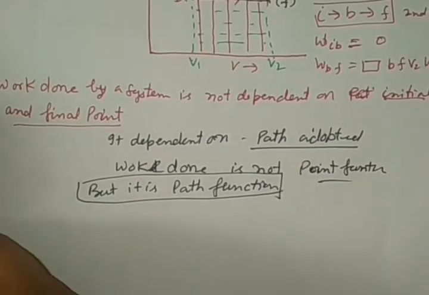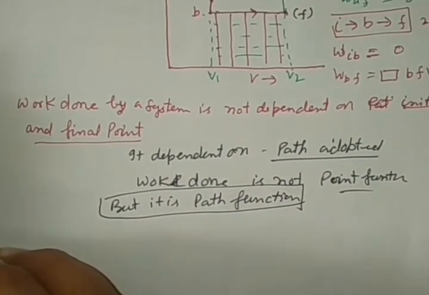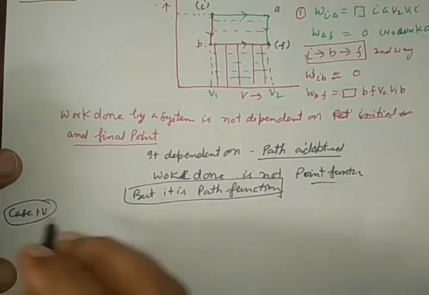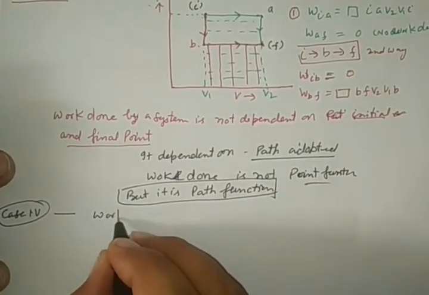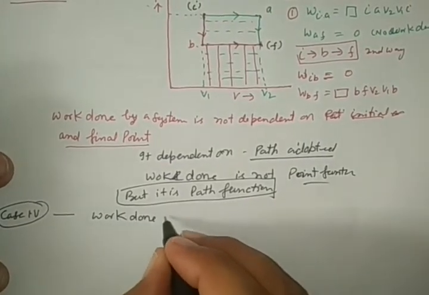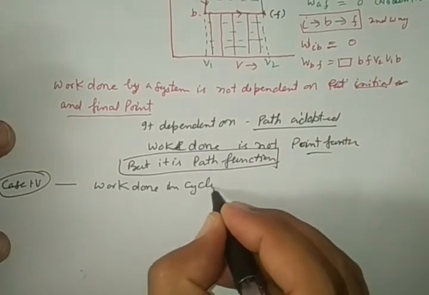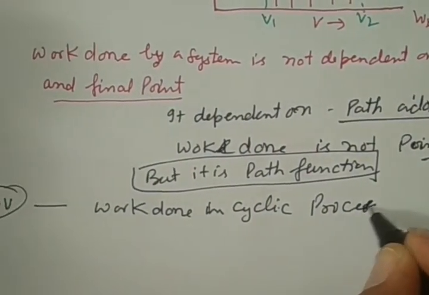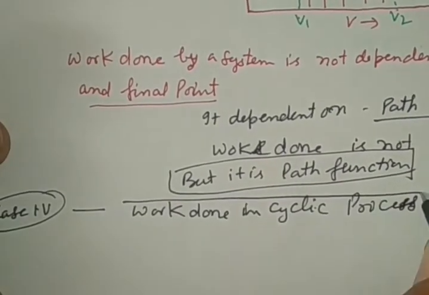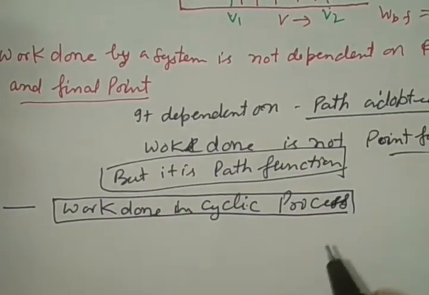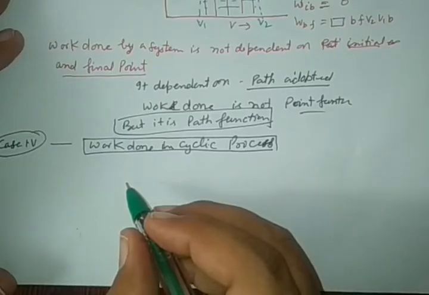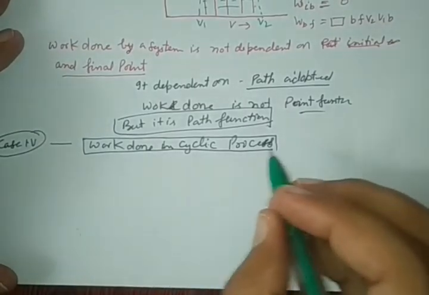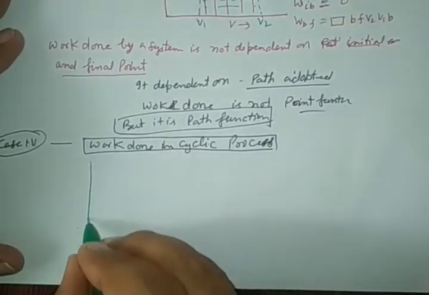Now we are going to see the last case, the fourth: work done in a cyclic process. We will see what a cyclic process is in this case. Now see the work done in a cyclic process by this graph.